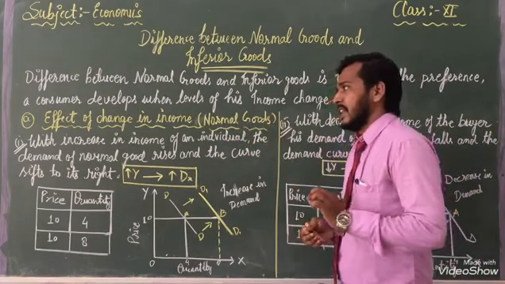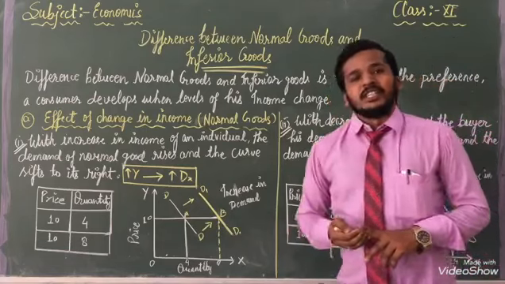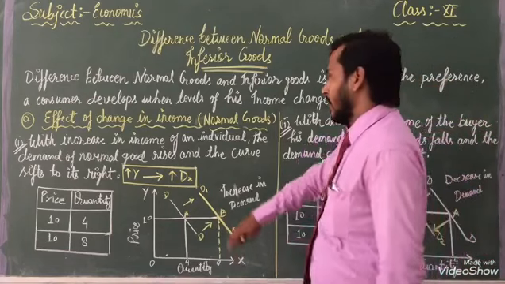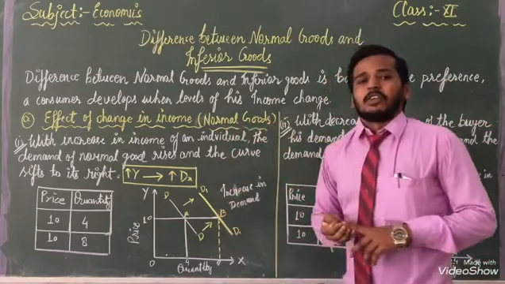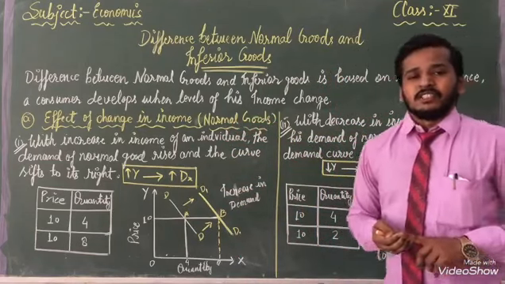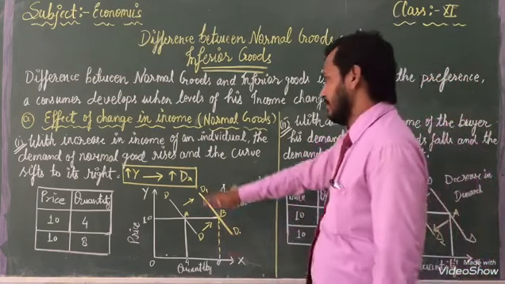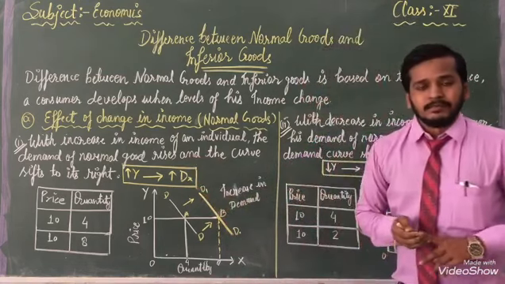Dear students, I have told you before that when income increases, with the help of that we increase our normal goods. But when our income decreases, at that time we decrease our demand.